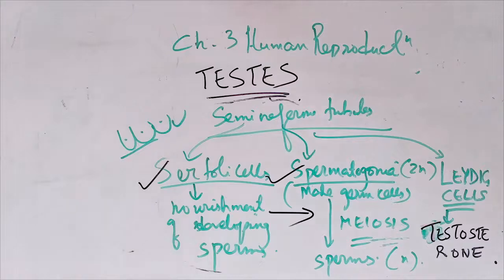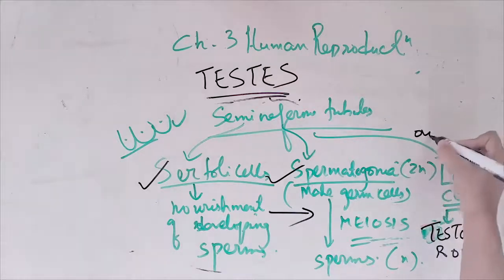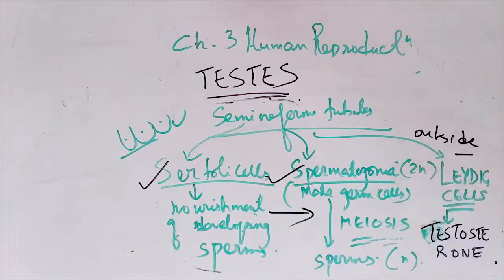Sertoli cells. And then outside the seminiferous tubules, this is outside, don't forget. Outside we have Leydig cells which will produce testosterone. Testosterone hormone is needed so the process can start, spermatogenesis and all can start. Plus testosterone is responsible for secondary sexual characters. At puberty, the secondary sexual characters are also done by testosterone.